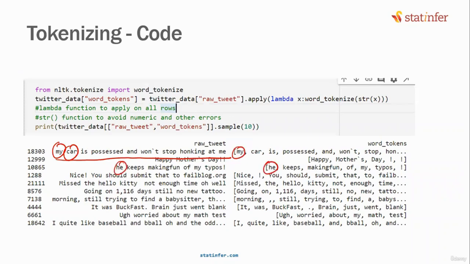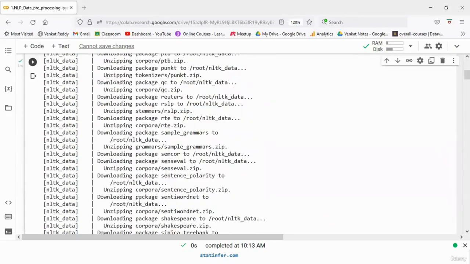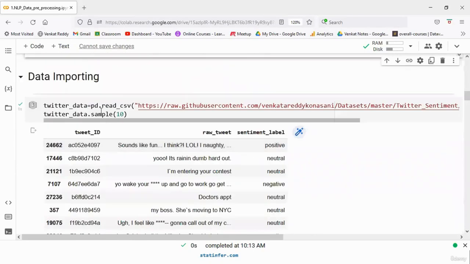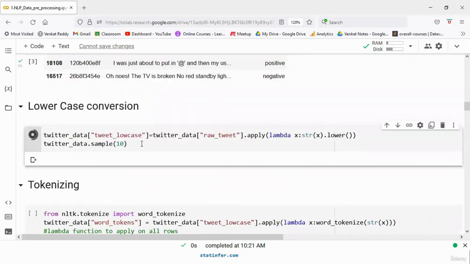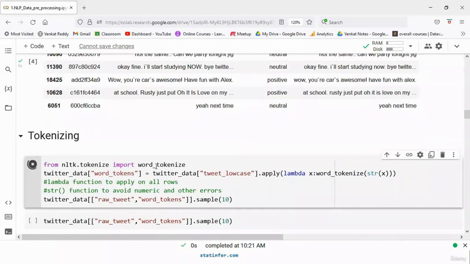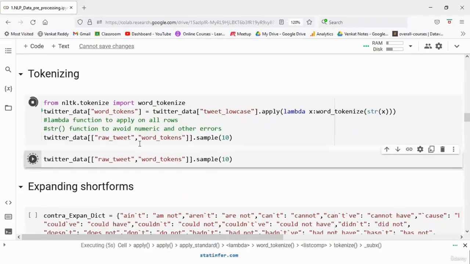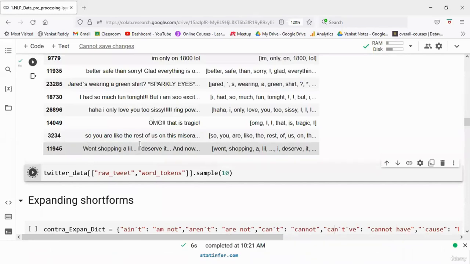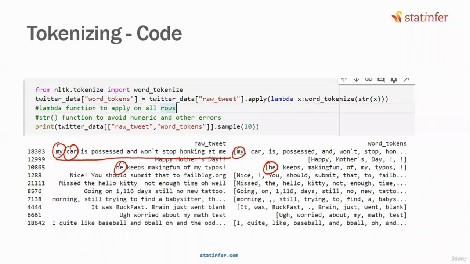Okay. Let us do these two steps. Go back to the code file. Don't go far ahead. Simply execute the first step, which is converting everything into lowercase. Looking at an example of sample 10 tweets and then tokenizing. These are not that hard to understand, are they? These are simple steps. The real steps are coming up. This is not a very useful pre-processing, but it is good pre-processing nonetheless, though it is not going to make a huge difference in your results. The actual pre-processing steps are coming up.